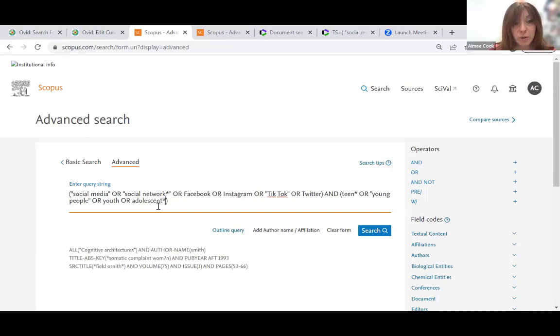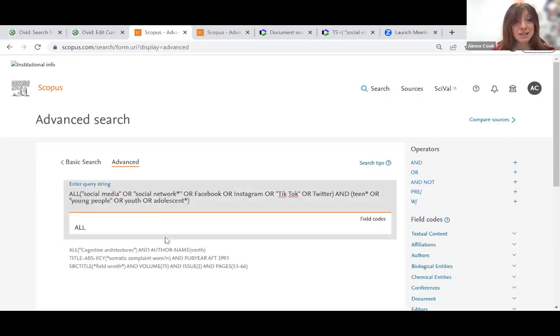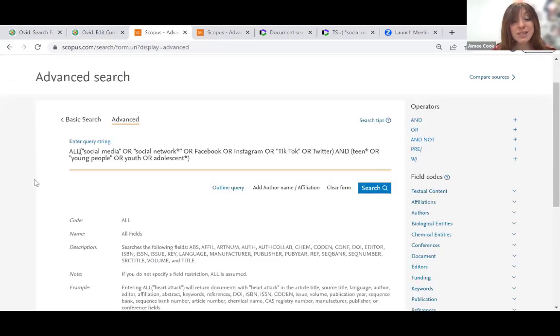One more thing that we do need to do here is put a field code in front of the brackets. So we're joining our items with an OR, we're adding our different truncation, our different phrase searching. We also need to tell the database where we would like it to search those different brackets. So the simplest version is this, ALL. Now, what that will do is search the entirety of the indexed fields of the article. So for some articles, that's just the key terms, the title, the abstract. For some that are deep data mined and have the entire article indexed, you will be searching the entire article for those words.